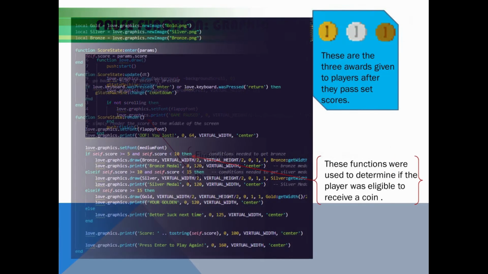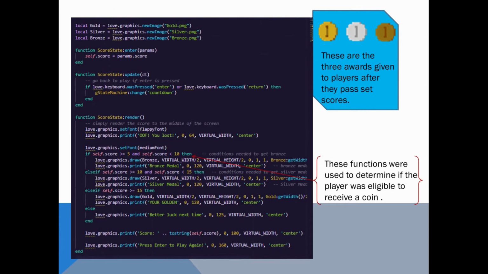For the player rewards, I created 3 custom sprites, which are gold, silver, and bronze, and I used these functions displayed on screen to determine if the player was eligible to receive a coin. Anyway, it's game time.